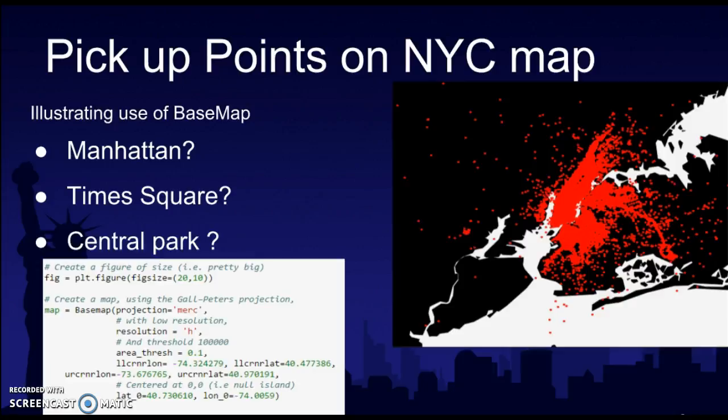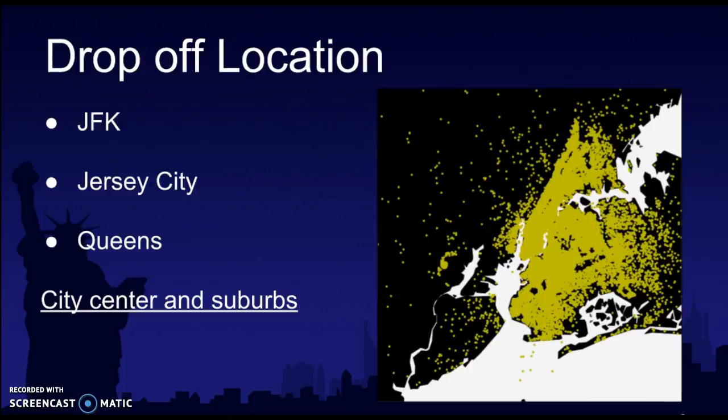Similarly, if you look at the drop points in this map, you see that it's more widespread. People do get dropped off in the center part of the city, but while they're going home in the evening, it spans to, say, Queens, JFK Airport, and Jersey City. So it pretty much spans between the city center and the suburbs when it comes to drop-off locations.